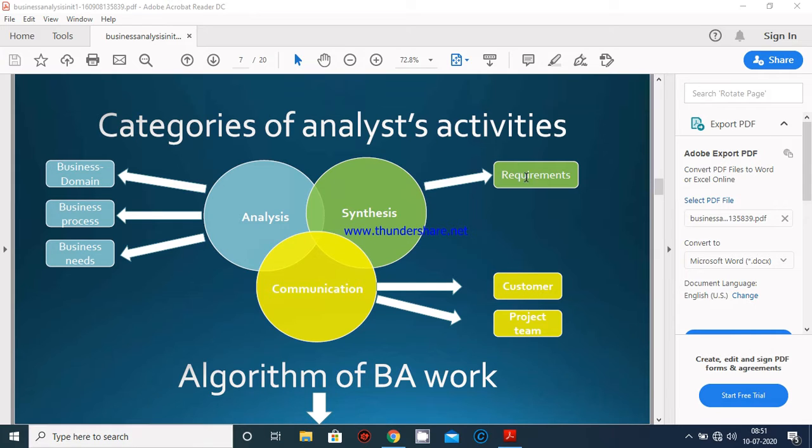Synthesis is done on the requirements, and analysis focuses on the business domain, business process, and business needs or requirements. Communication is done with the customer and project team. Communication is the main channel. If communication breaks, then nobody can develop anything that satisfies the customer and the project team.